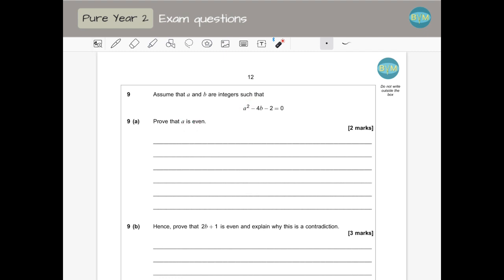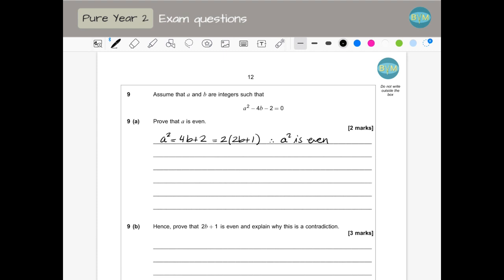So this first part is quite straightforward. If we have to prove that a is even, we are going to leave a squared as the subject, so it's 4b plus 2, which means if we factorize, then we have 2 times (2b plus 1). That means that a squared is even because it can be written as 2 times something else.